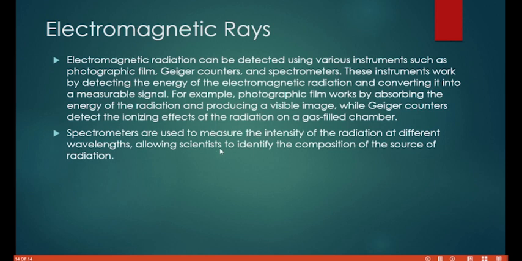Spectrometers are used to measure the intensity of the radiation at different wavelengths. So that's that. Don't forget that. This allows scientists to identify the composition of the source of the radiation.